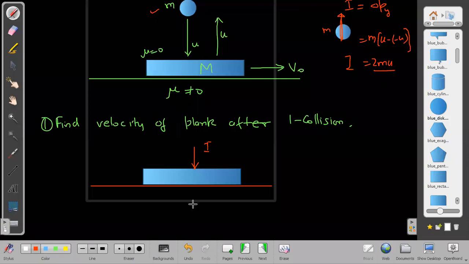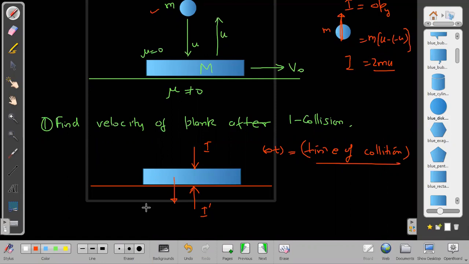What about the impulse from below? This thing I have to think now. This will be different. It will be I dash. If the time of collision is given as delta t, let us say the time of collision is delta t. If it is not given, then again we cannot find. But if the time of collision is given, then we can do something.